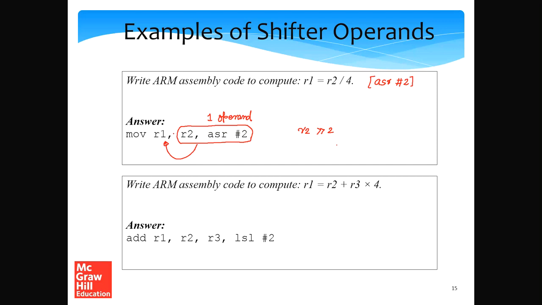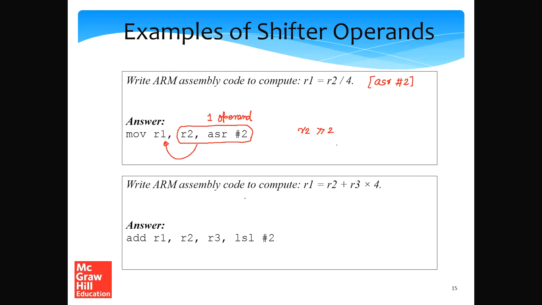There will be a comma between the source register and the type of shift and the shift amount, but the entire ensemble is treated as a single operand. What the hardware would do is first evaluate this expression, which means shifting R2 by 2 positions to the right, and then transfer it to R1.